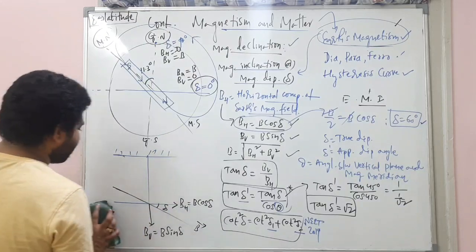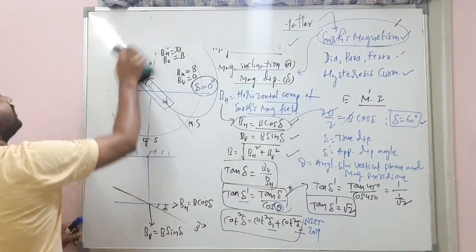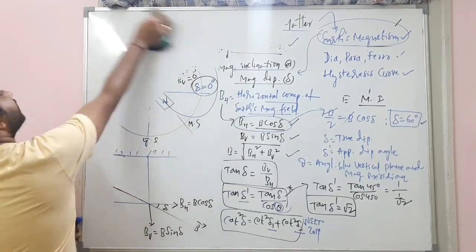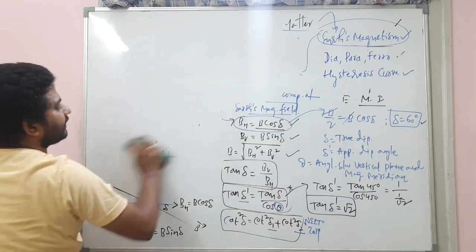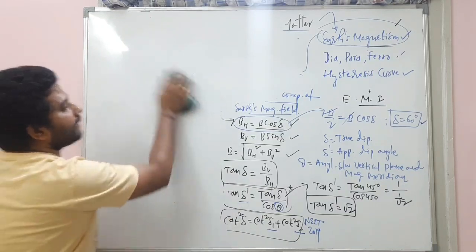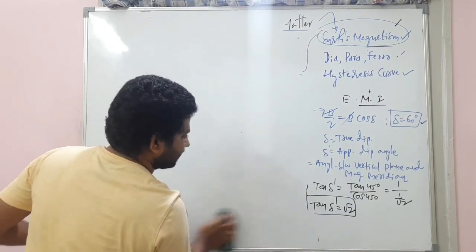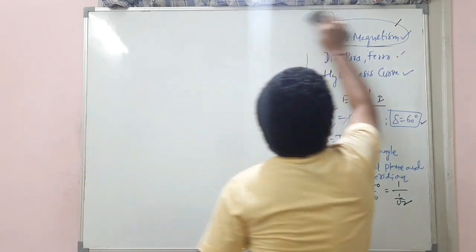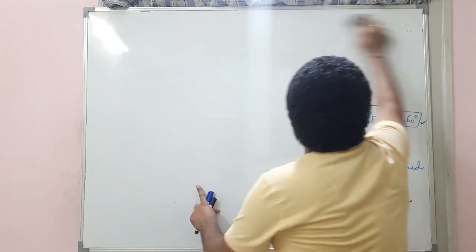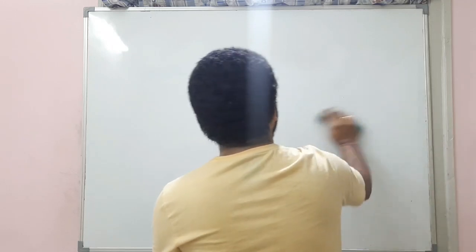We will discuss some important things which are required for your NEET exam, related to diamagnetic, paramagnetic and ferromagnetic substances. So one by one, let us discuss. I hope you are understanding and listening to the class.